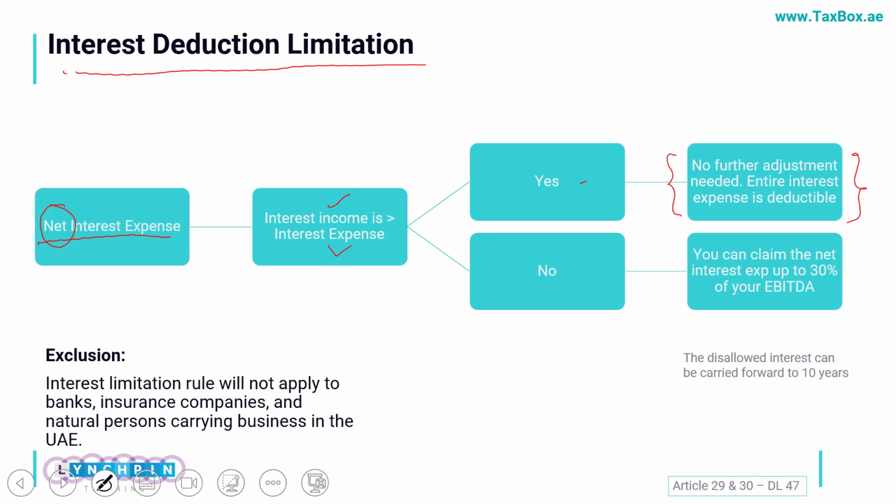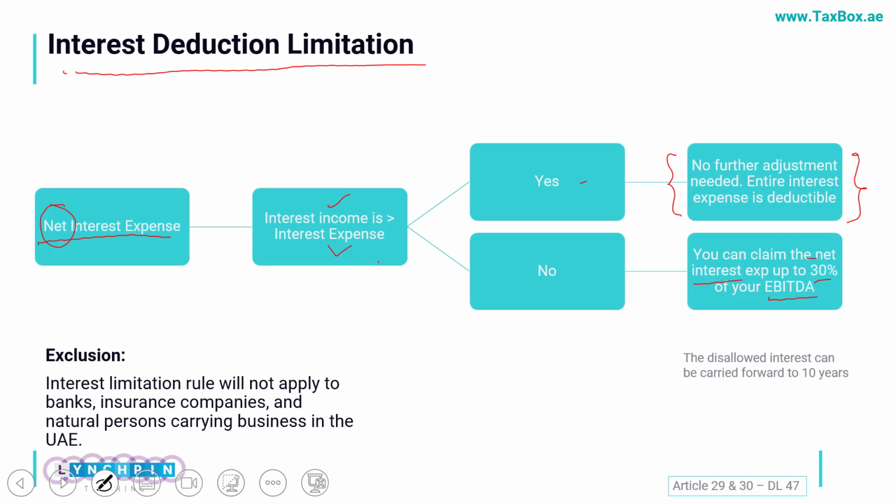But in case our interest expense is higher than our interest income, in that case we can only claim the net interest expense up to 30% of your EBITDA, earnings before interest, tax, depreciation and amortization.